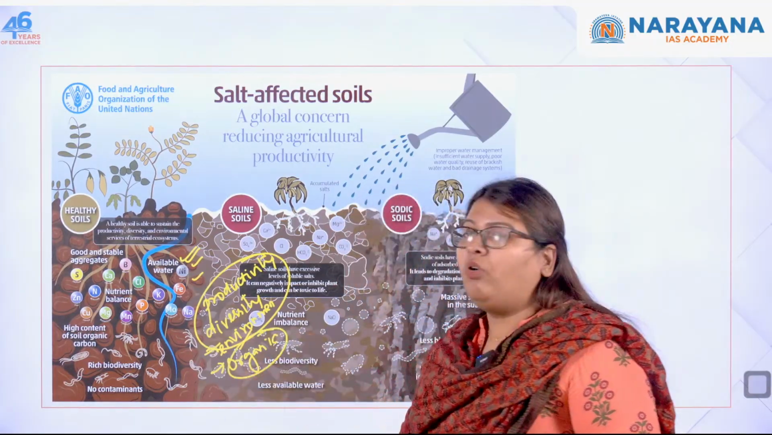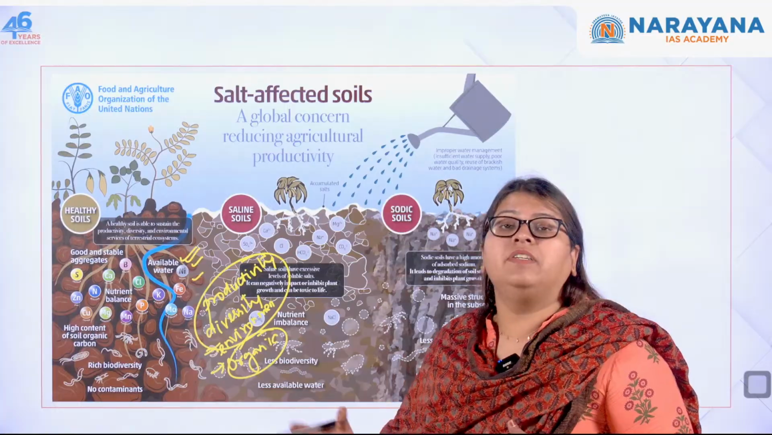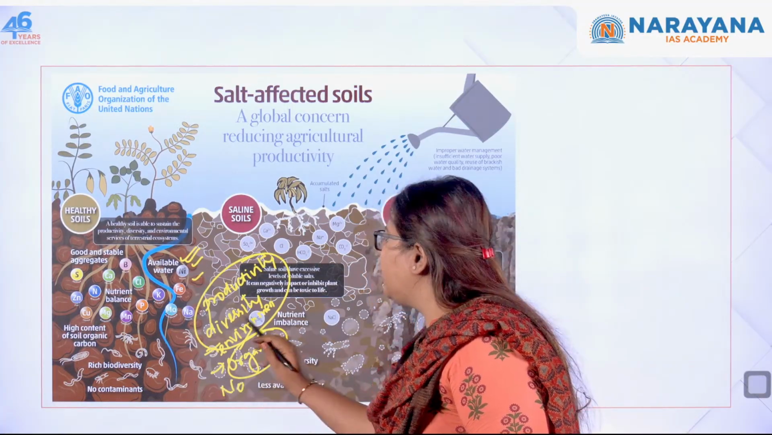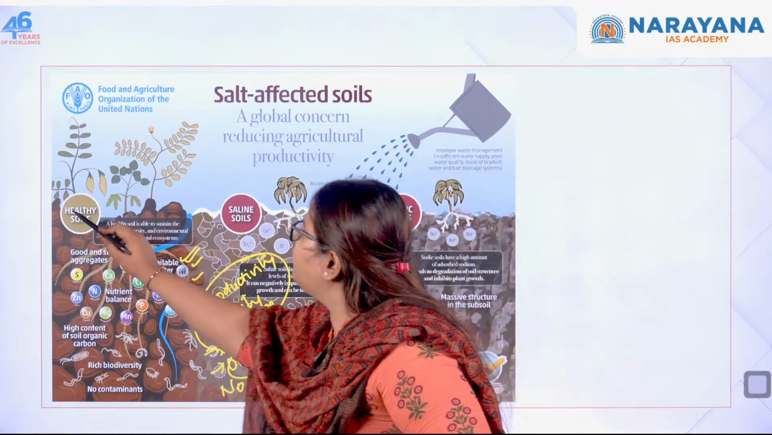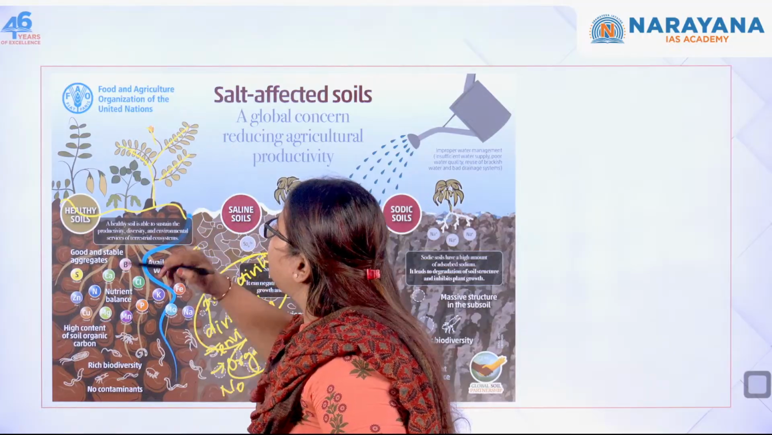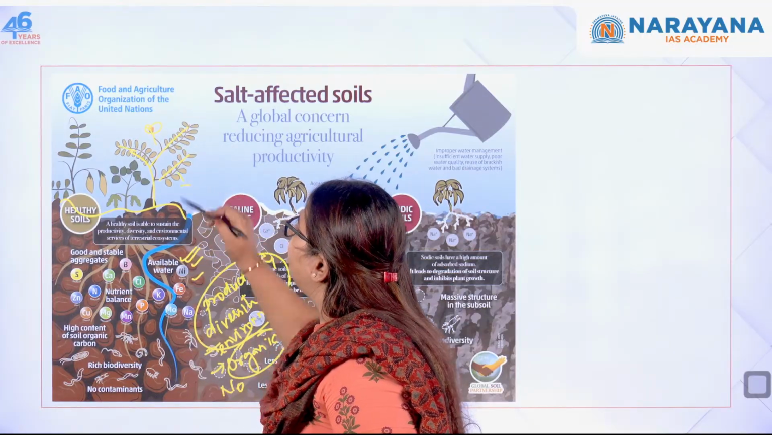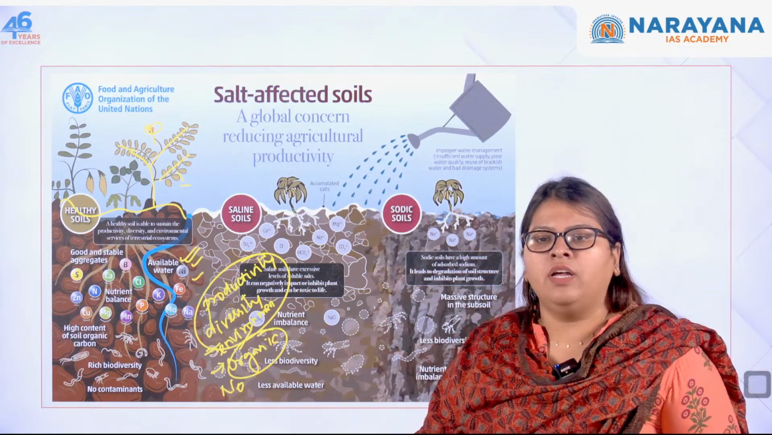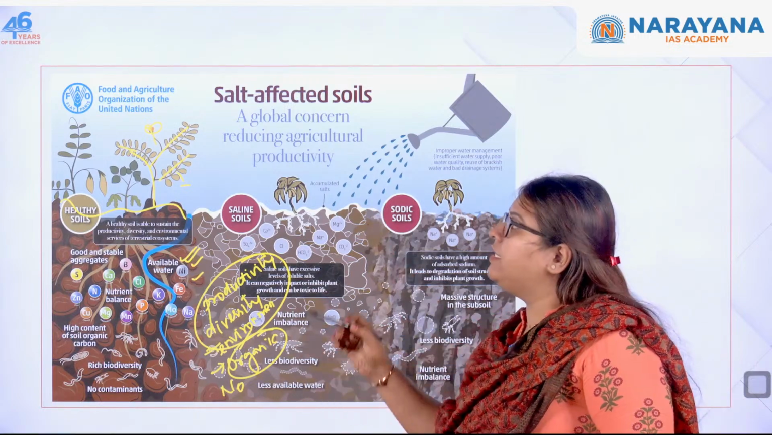There is more biodiversity in this particular soil. Okay, and then there are no contaminants which are present. That is why it is called a healthy soil and results in good vegetation and higher productivity. As you can say, they can bear fruits, flowers, vegetables, etc. There is more productivity of the crop. Okay, so this is what is given by FAO.